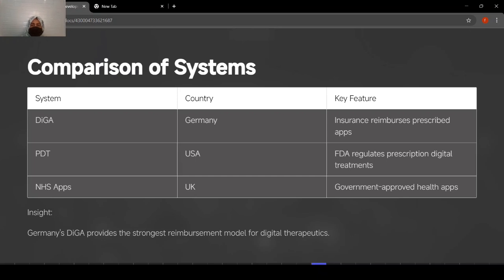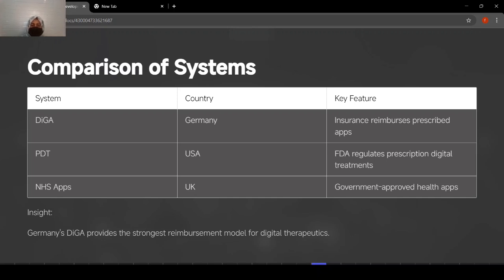And what are the key features if we conclude them? In DiGA, insurance reimburses prescribed apps. In PDT, the FDA regulates the prescription digital treatment, and in the NHS app, you will see government-approved health apps. So these are the key features of the systems that we have studied.